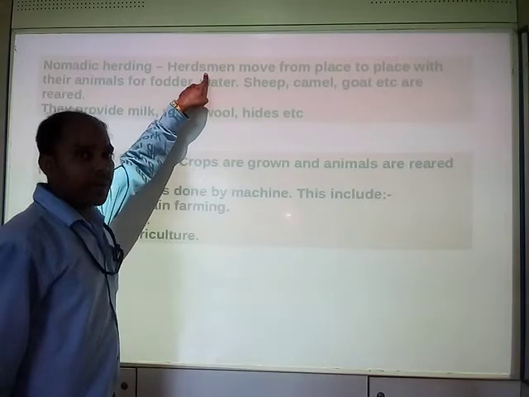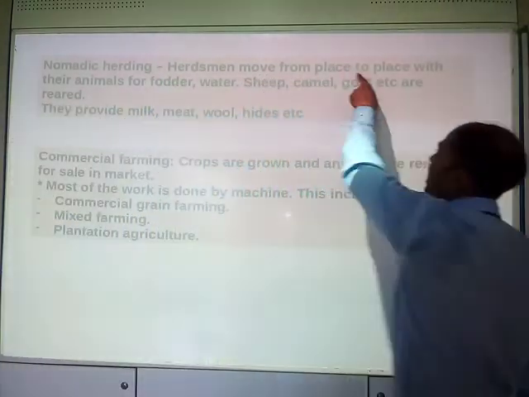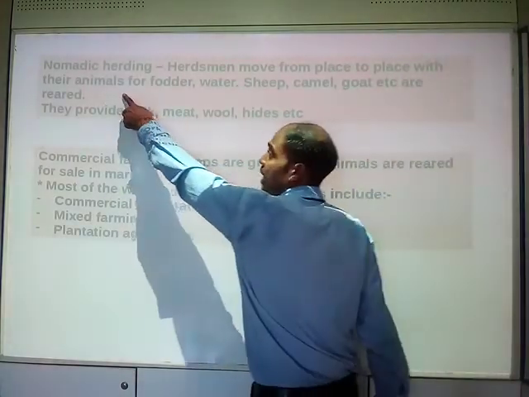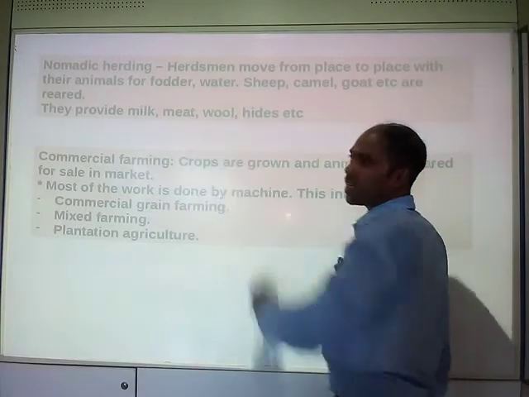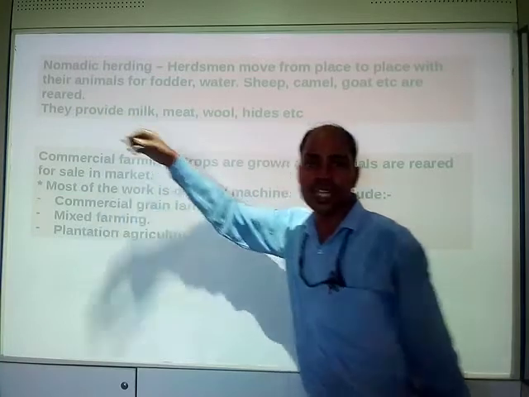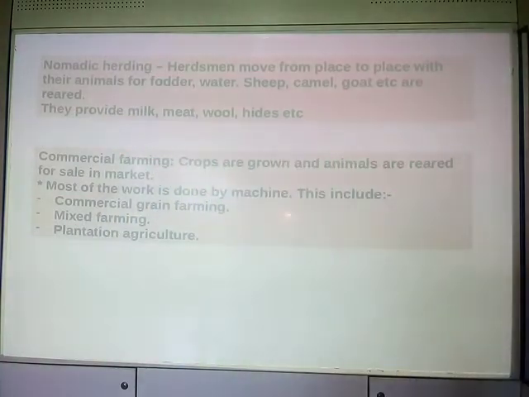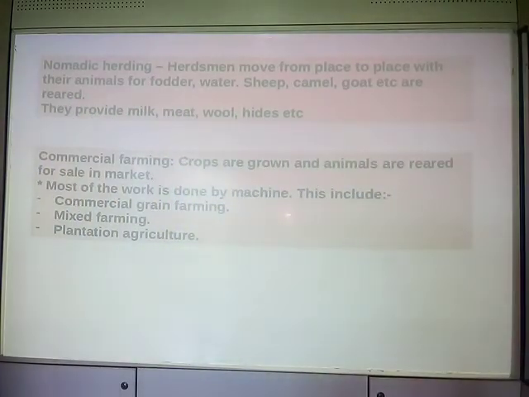So nomadic herding: herdsmen, charvahe, Gadediyas. Herdsmen move from place to place with their animals for fodder, food, water, etc. That means for fodder and water for the animals, they move from one place to another. Sheep, camel, goat, etc. are reared.